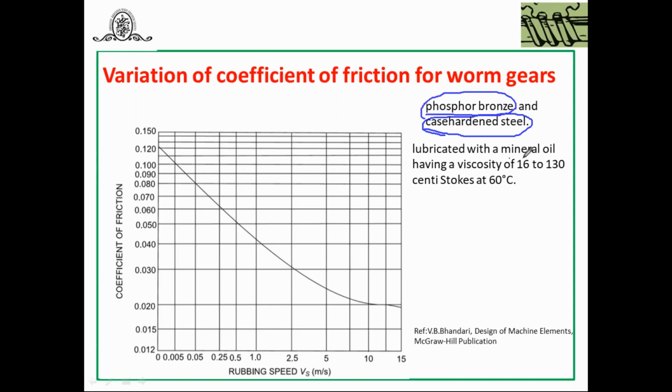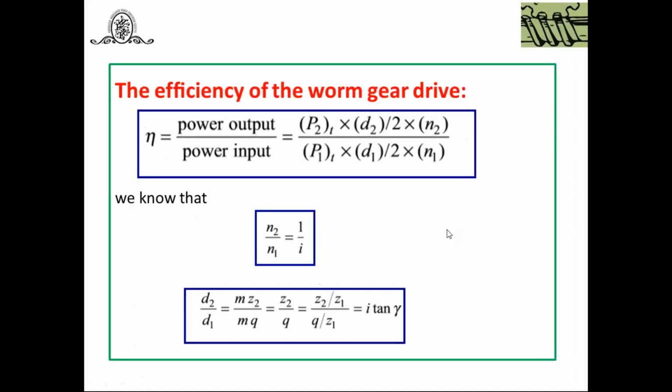These gears are lubricated with a mineral oil having viscosity in the range of 16 to 130 centistokes at 60°. For this condition the graph is plotted, and by using it you can easily find the coefficient of friction. In this way you first find the rubbing speed and then the coefficient of friction. We will see again how to get it in self-locking of the worm and worm gear drive also.